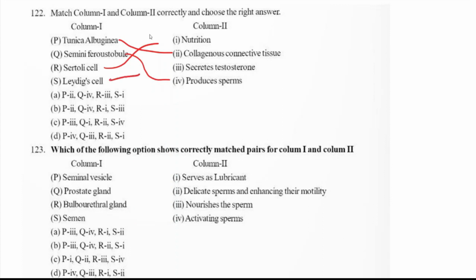Leydig cells secrete testosterone. So what will be the answer? P2, Q4, R1, S3. Answer is option B.